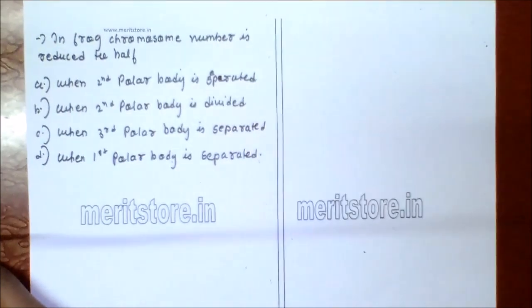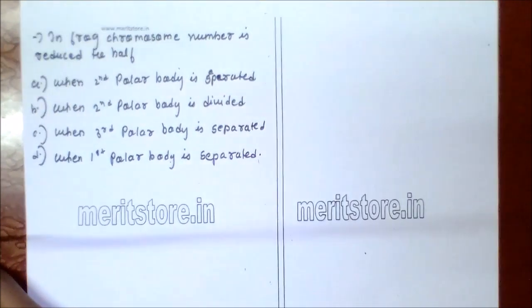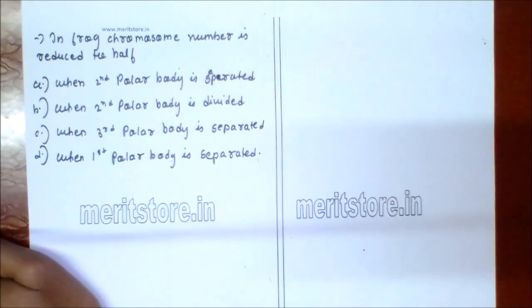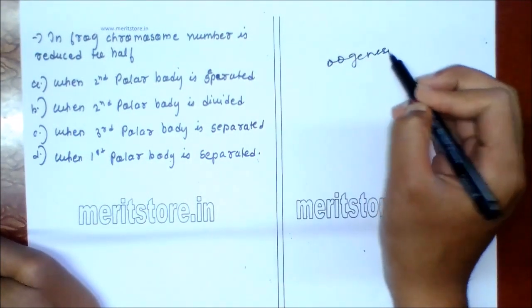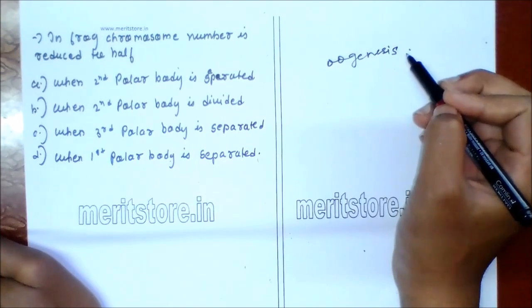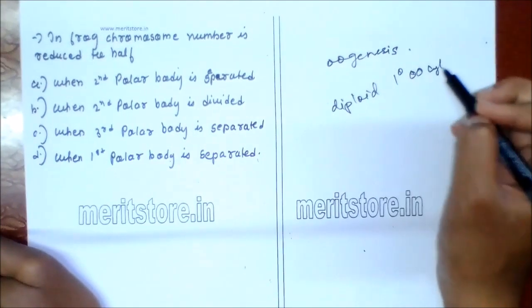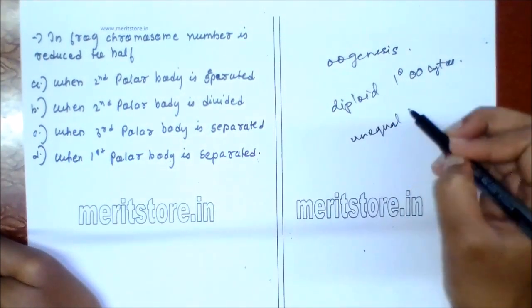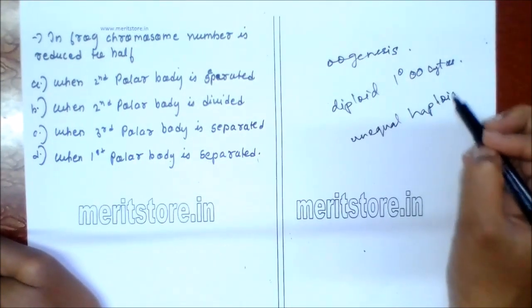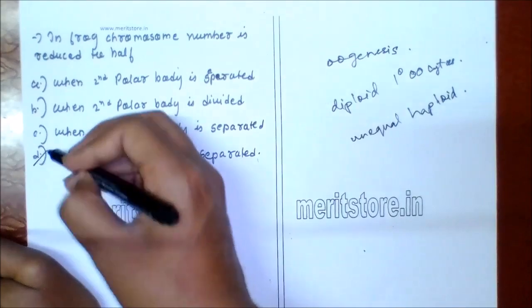In frog, chromosome number is reduced to half A. When second polar body is separated, B. When second polar body is divided, C. When third polar body is separated, D. When first polar body is separated. In the first meiotic division of oogenesis in the frog, the diploid primary oocyte divides into two unequal haploid daughter cells, a large secondary oocyte and a small first polar body. So option D is the correct answer.